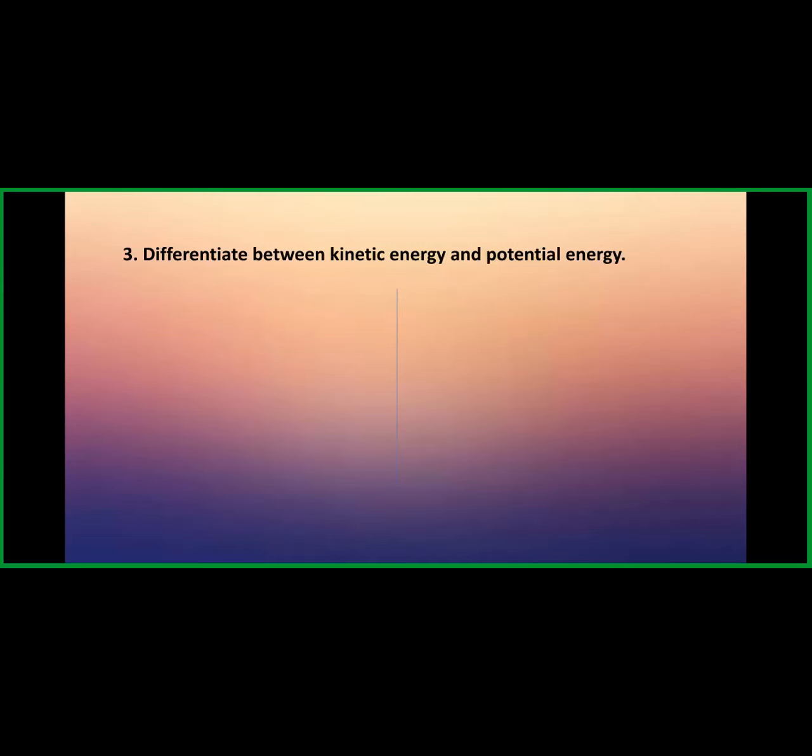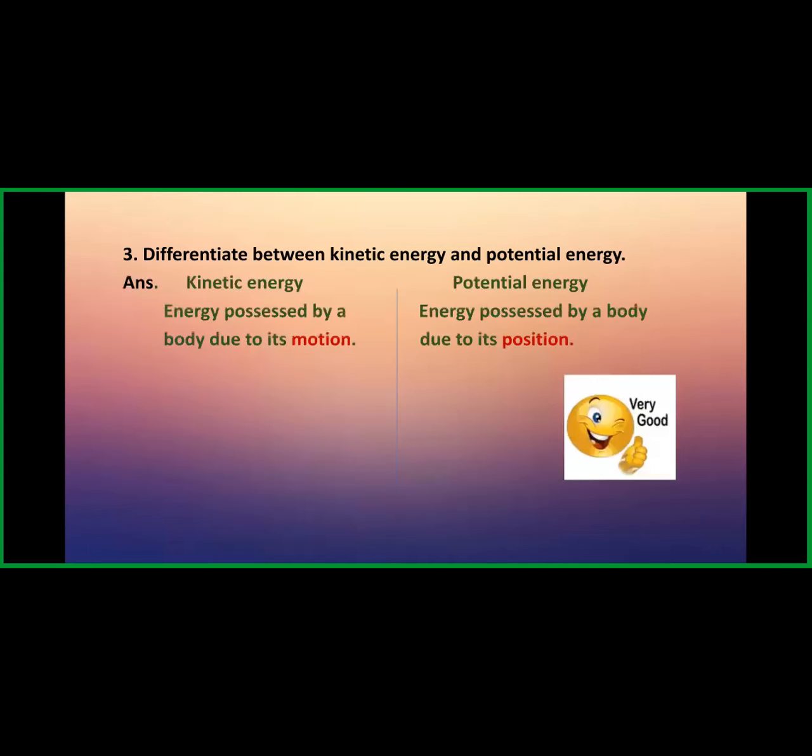Ma'am, the energy possessed by a body by virtue of its shape or position is called potential energy, and the energy that a body contains by virtue of its movement or motion is called kinetic energy. Very good. Now the definition is right: the energy stored due to its motion we call kinetic energy, and the energy stored due to its height or shape we call potential energy.